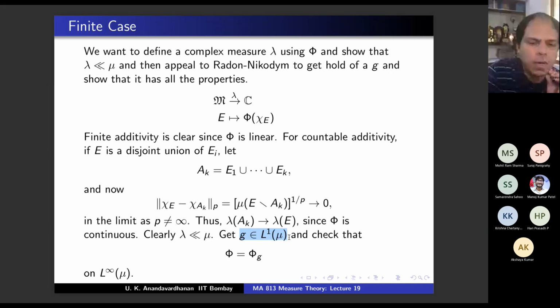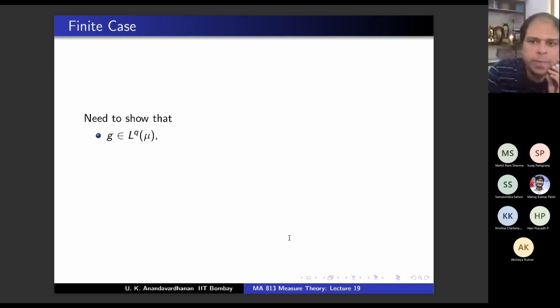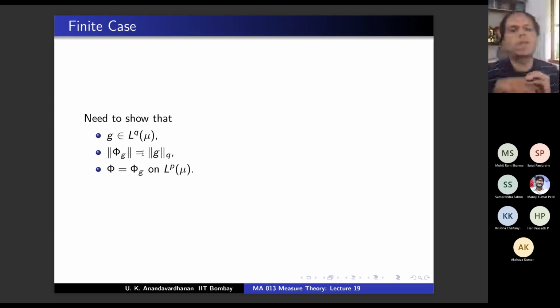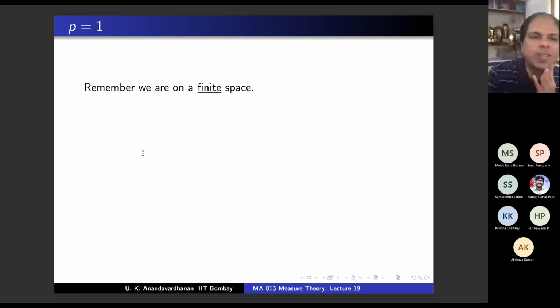So G is in L1, but you have to show surjectivity. So you have to show that this G belongs to LQ. Agree? You have to show this. And you have to show that the norms are equal: the operator norm of phi G equals the norm of G. You know one-way inequality for certain kinds of functions. No, you know the inequality everywhere. You have to show the other inequality. And you also have to show that the agreement is on LP. Okay, so let's quickly do this. And then I want to do one more result today.